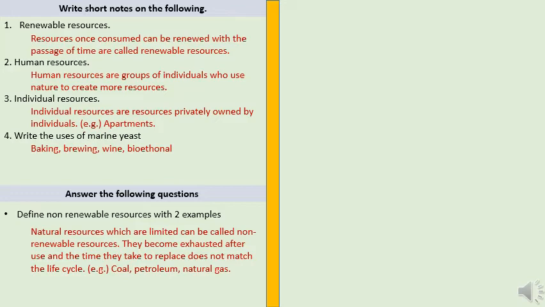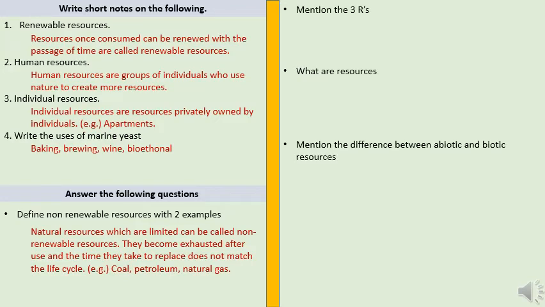Example, coal, petroleum, natural gas. Here you can write natural resources which are limited can be called non-renewable resources, and then you can give the example. Now mention the 3 R's. The 3 R's are reduce, reuse and recycle.